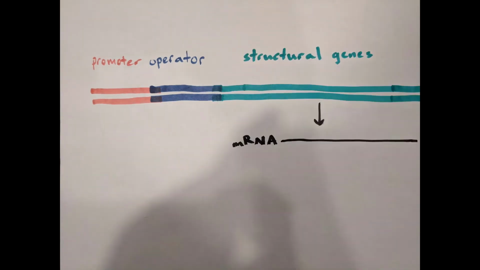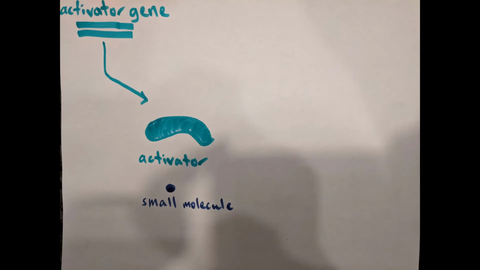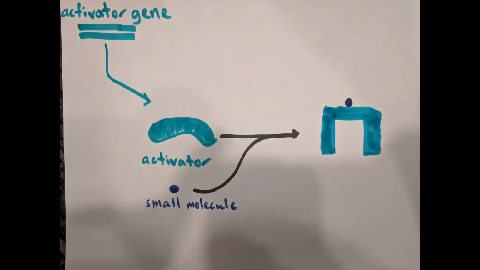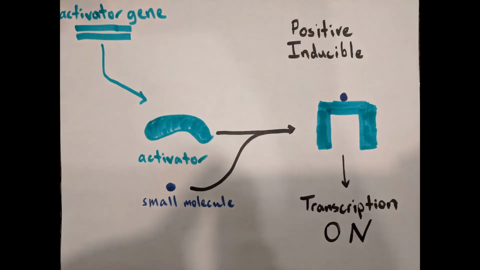If the activator needs to be modified before it can bind the DNA, then it is referred to as inducible transcription. This comes in the form of a small molecule or effector which attaches itself to a binding site on the activator protein. This induces a conformational change in the activator, allowing it to bind the operator. When the binding of an effector to the regulatory protein increases transcription, such as in this case, it is said